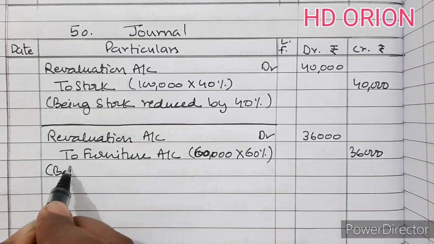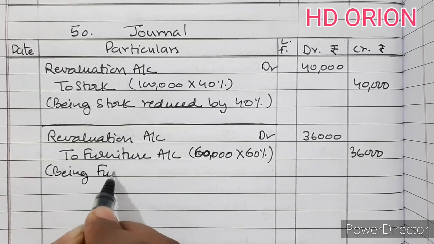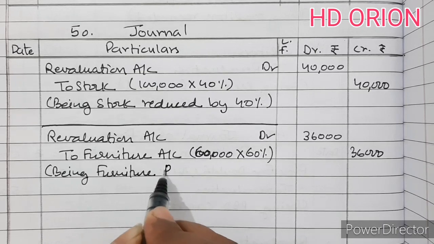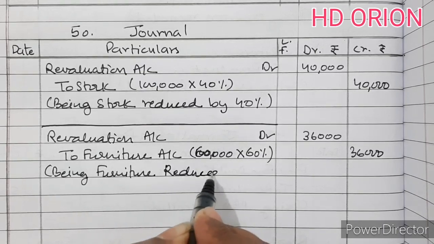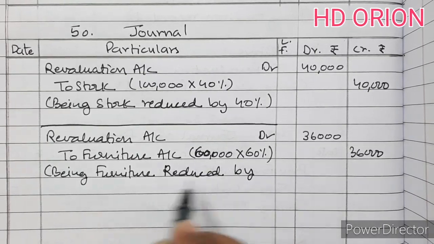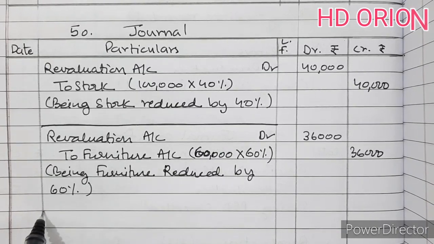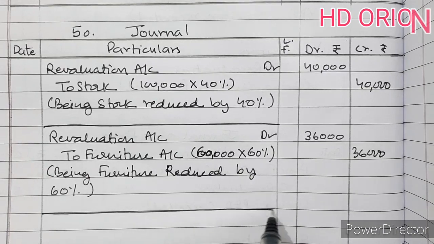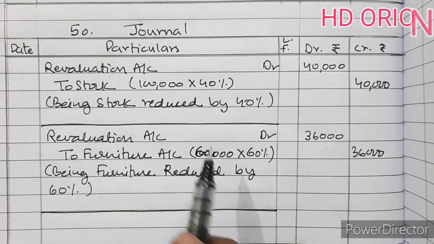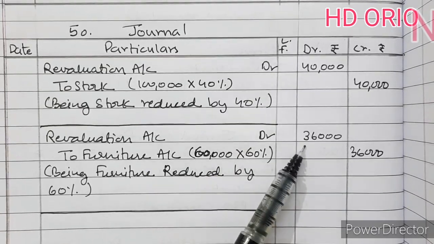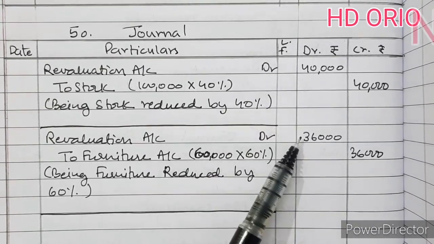Being furniture reduced by 60%. Now, revaluation account is debited and debited. So revaluation account is debited by 76,000 in total.